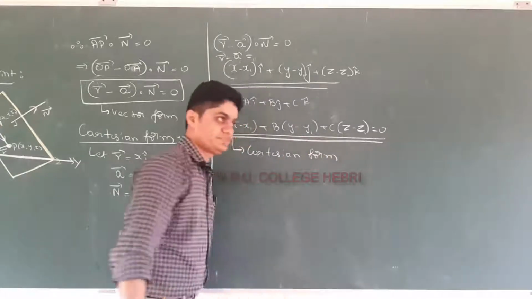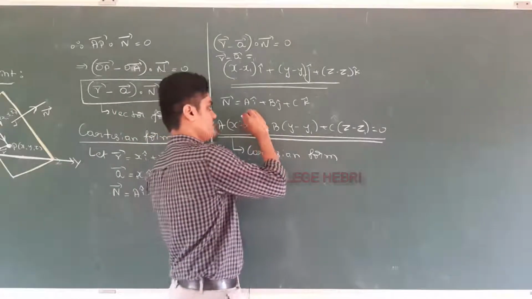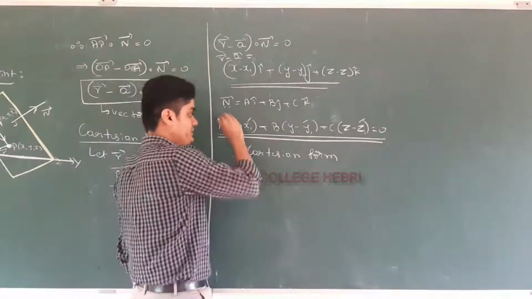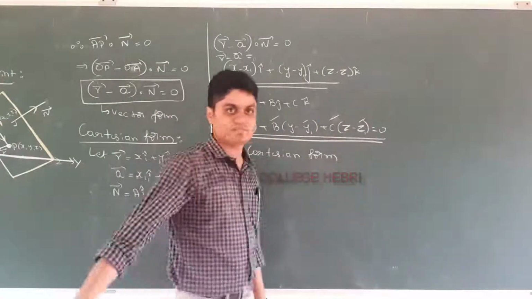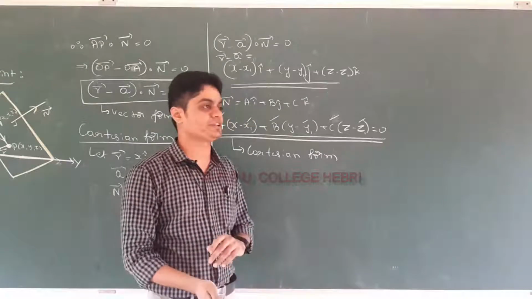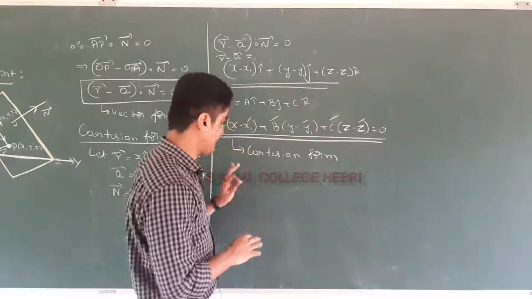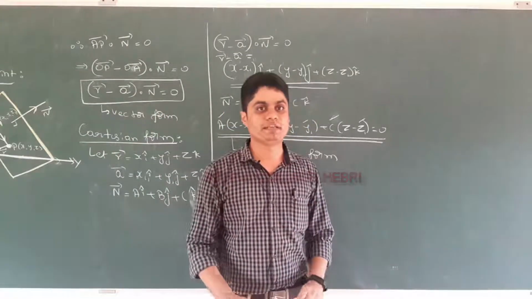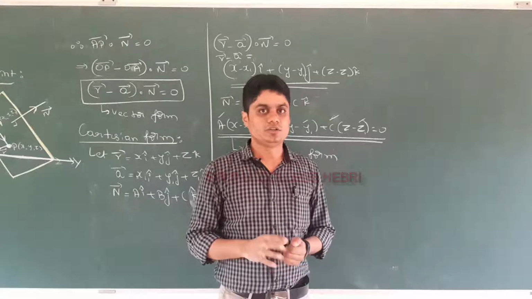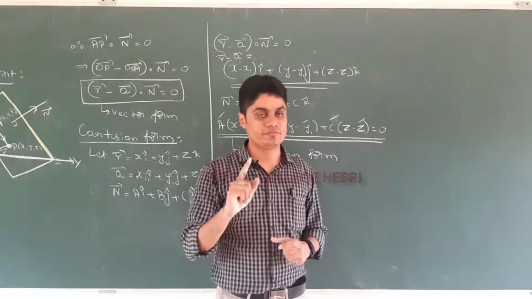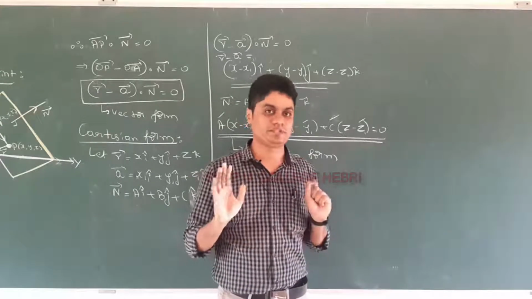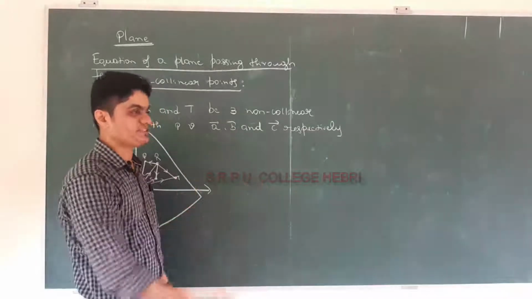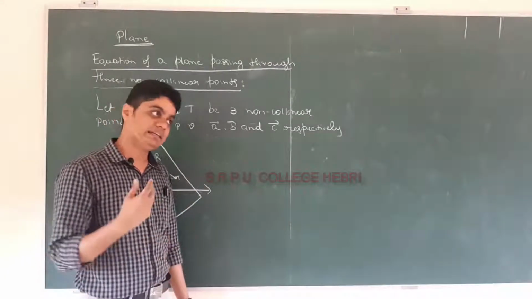Of the equation of the plane passing through the point x1, y1, z1 and perpendicular to the vector ai plus bj plus ck. So this is the Cartesian form, and the earlier one is the vector form of the equation of the plane for the given data. I hope you understood. You learned two derivations, very important derivations. Both are for 5 marks. Please remember that. Next form of the equation of the plane. I will just complete the first theory part. Derivations are there, and after that we will take problems.